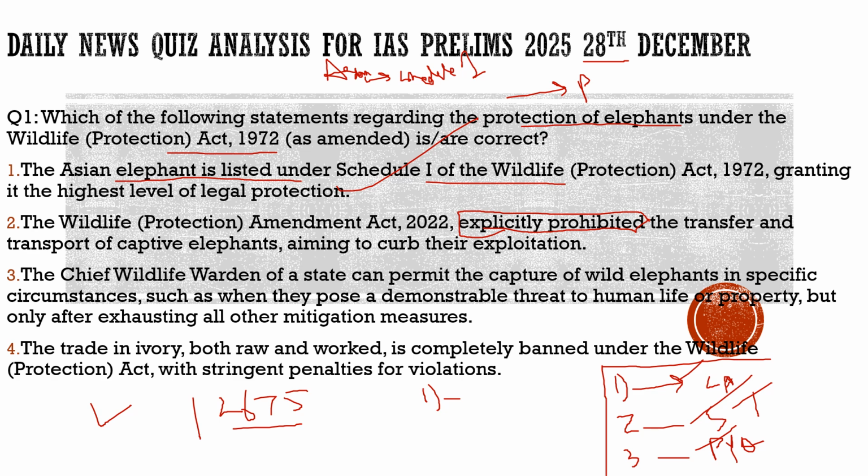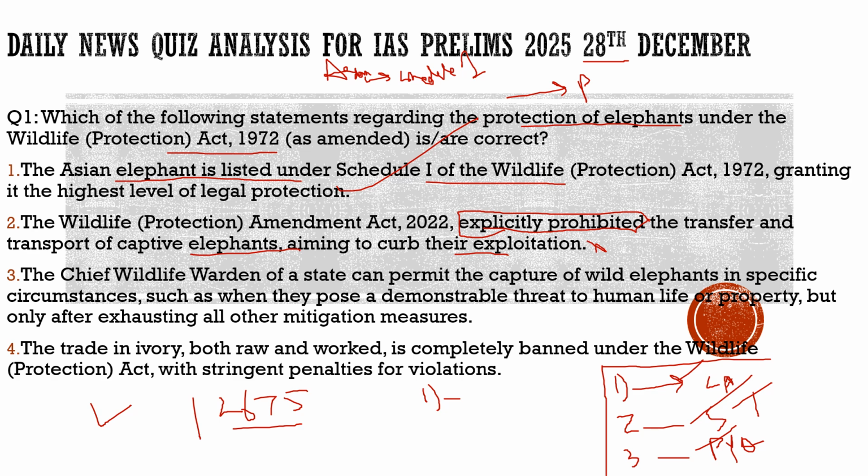You may have the proper knowledge, but if you don't look at the vocabulary used by the UPSC, you may mark the question incorrect. So let's recap the question again. Let's see what statement 2 says. The Wildlife Protection Amendment Act 2022 explicitly prohibits the transfer and transport of captive elephants, aiming to curb their exploitation. No, it does not do it. You can transfer the elephants if the person is not able to feed them. And we had also seen the rules, it does not explicitly prohibit them. So statement 2 is incorrect.